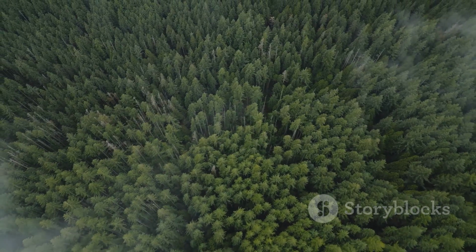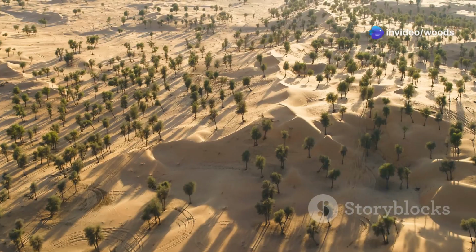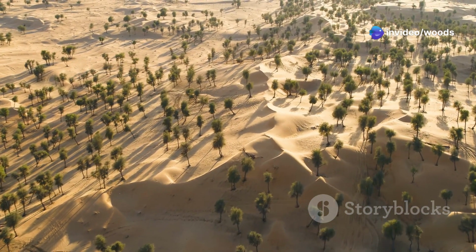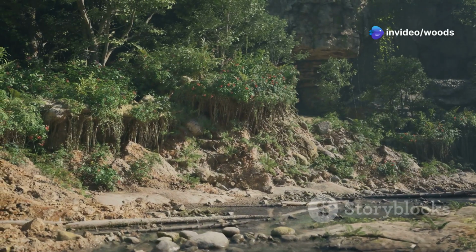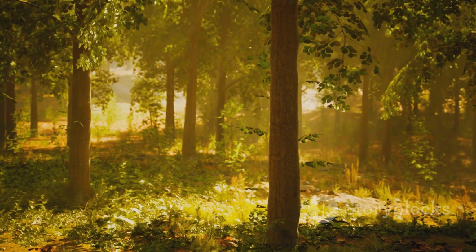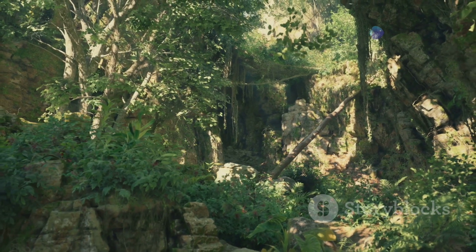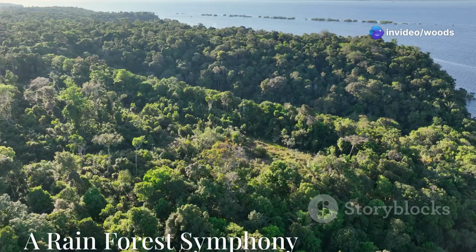Forests also regulate humidity. They act like giant humidifiers, adding moisture to the air. This is especially important in dry climates. The humid air in forests can help to prevent droughts. Forests act as natural buffers against extreme temperatures. They moderate the climate, making it more hospitable for plants, animals, and humans.